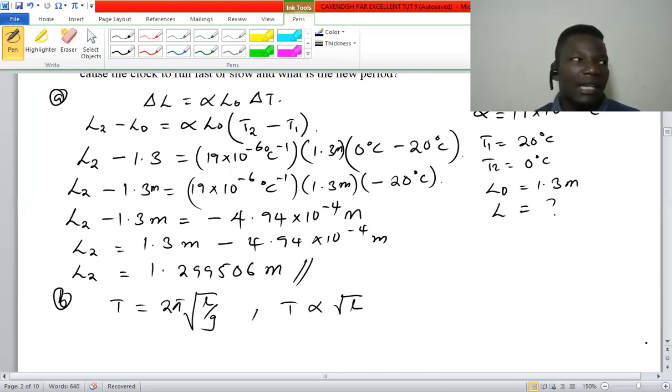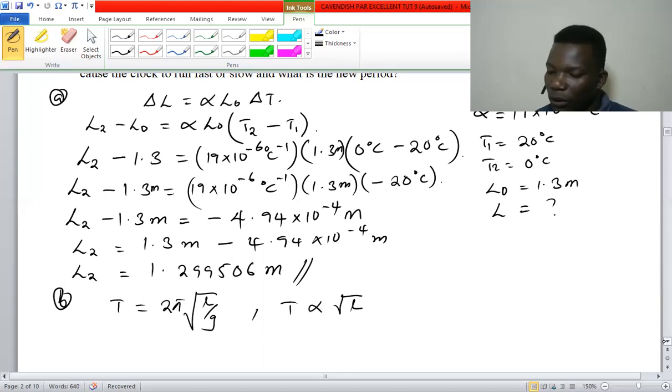You can even try it. You can make a simple pendulum, that's very easy. Use a stopwatch and see what happens when you have a long length and a short length. You are going to observe this.